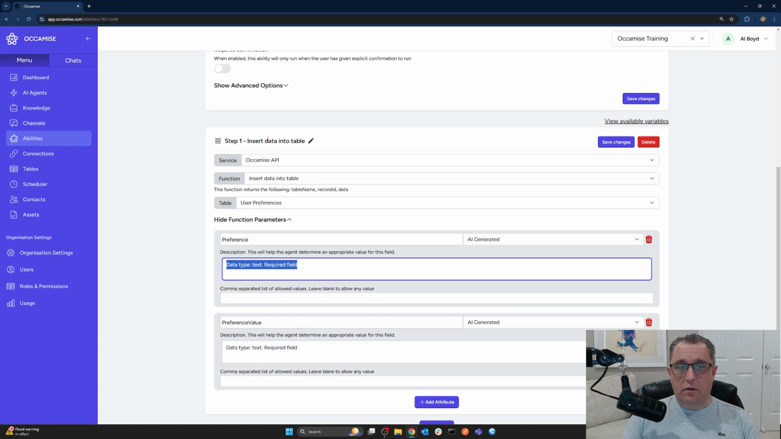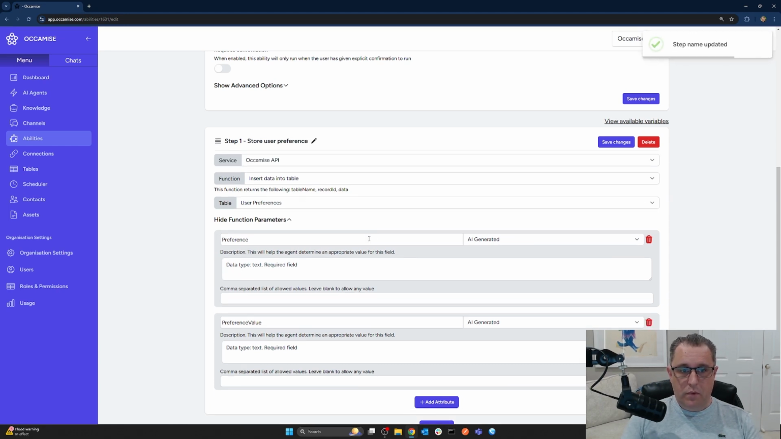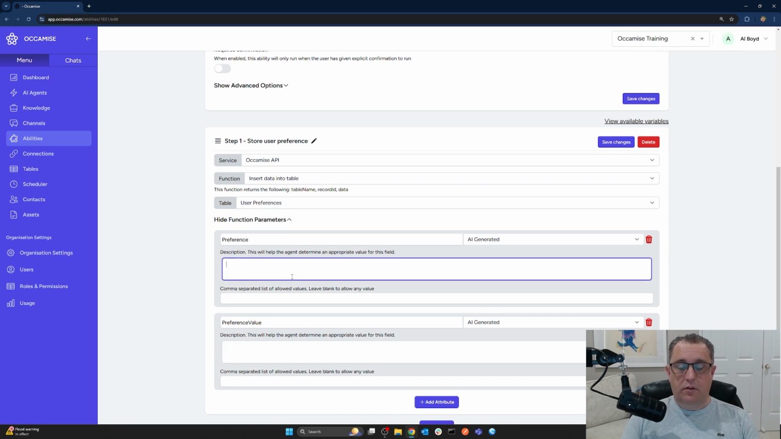We can do that because we can change this label. Instead of insert data into table, we can call this step store user preference. And so we get rid of both of these. And in the description, you just describe to the agent what this value should be. It'll already know. We don't really need to do anything.